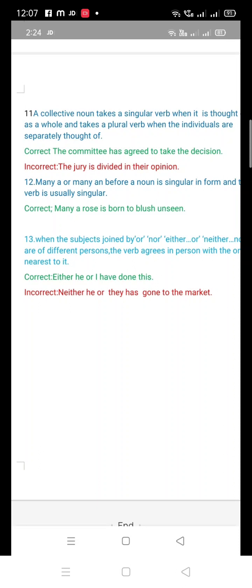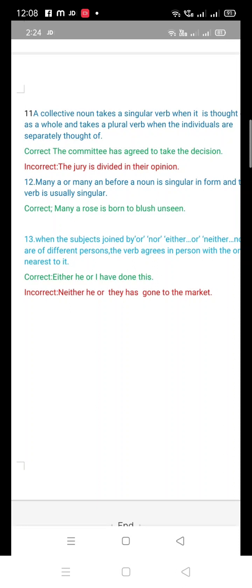The incorrect sentence is also, no, it is incorrect. Let me explain. The jury is divided in their opinion. In the jury there are also many judges, right? There is not only one judge.